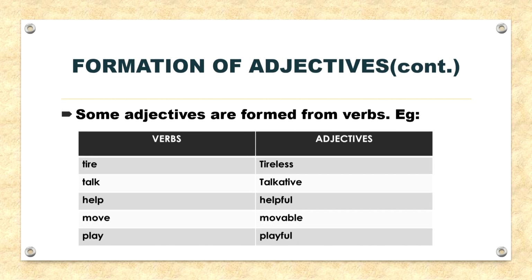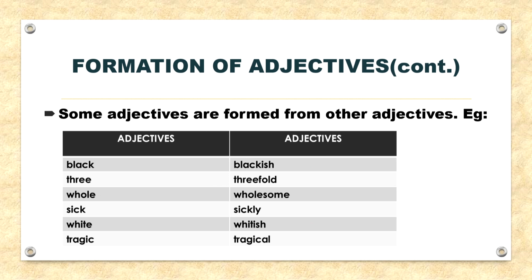Next, some adjectives are formed from verbs. For example, again tire, talk, help, move, play. These are all your verbs. The adjectives formed from them are tire, tireless; talk, talkative; help, helpful; move, movable; play, playful. Moving on, some adjectives are formed from other adjectives. For example, black, blackish; three, threefold; whole, wholesome; sick, sickly; white, whitish; tragic, tragical.